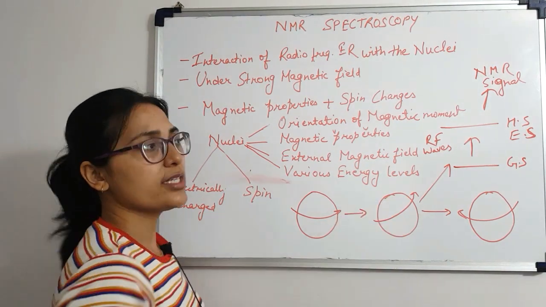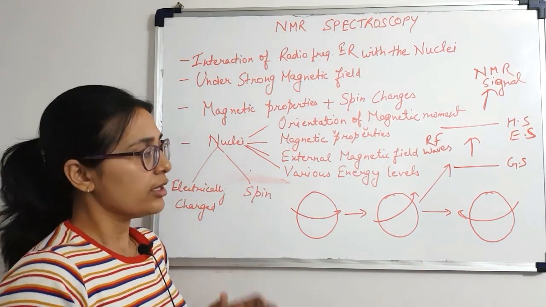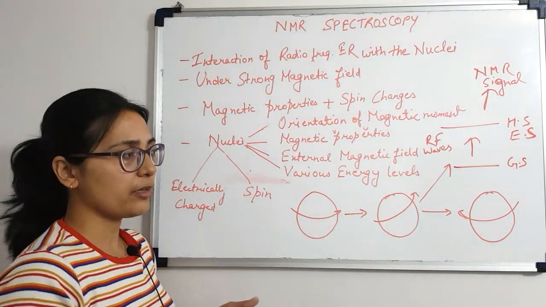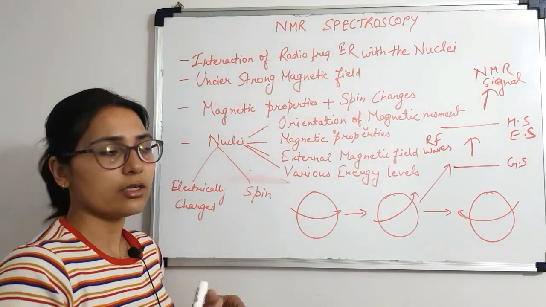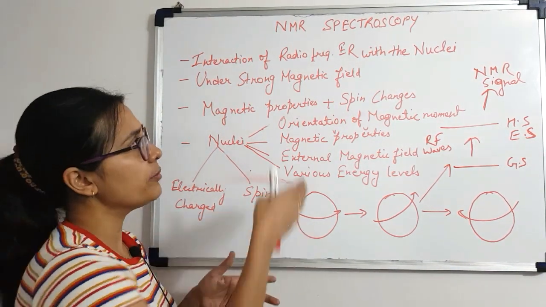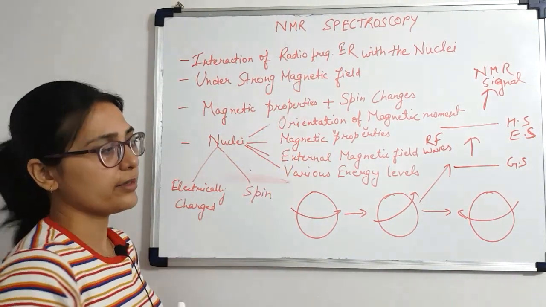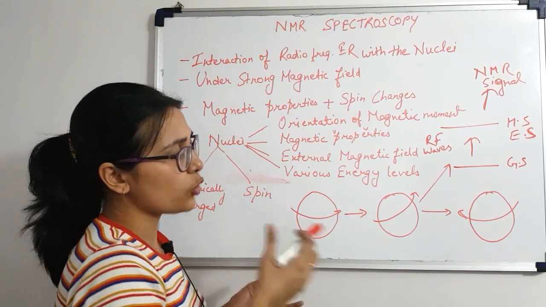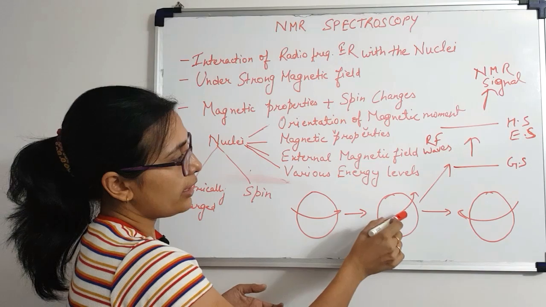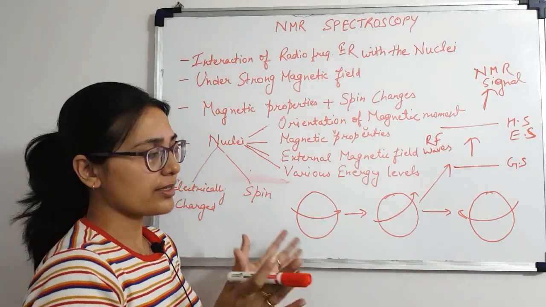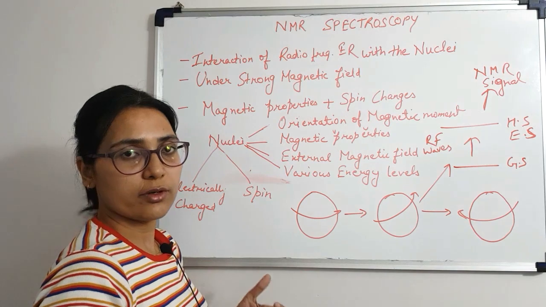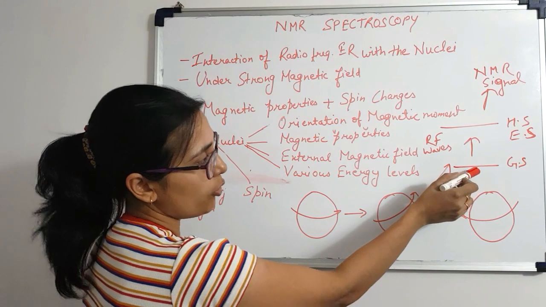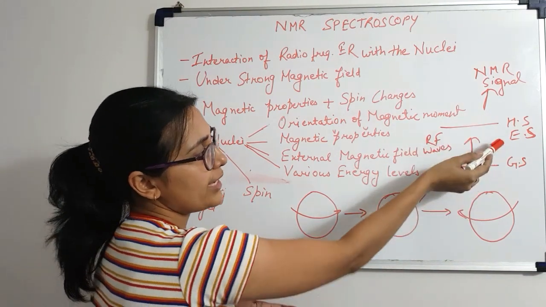Now this particular nucleus, when it absorbs electromagnetic radiation, in any case a nucleus under the influence of an external magnetic field is going to absorb radiation of a wavelength that matches the radio frequency electromagnetic radiation. So it is going to absorb in that particular range. Now when it absorbs radio frequency, there is a chance that there can be an energy gap, and it can move from a low energy state to a high energy state. So it can move from a ground state to a high energy state or an excited state.